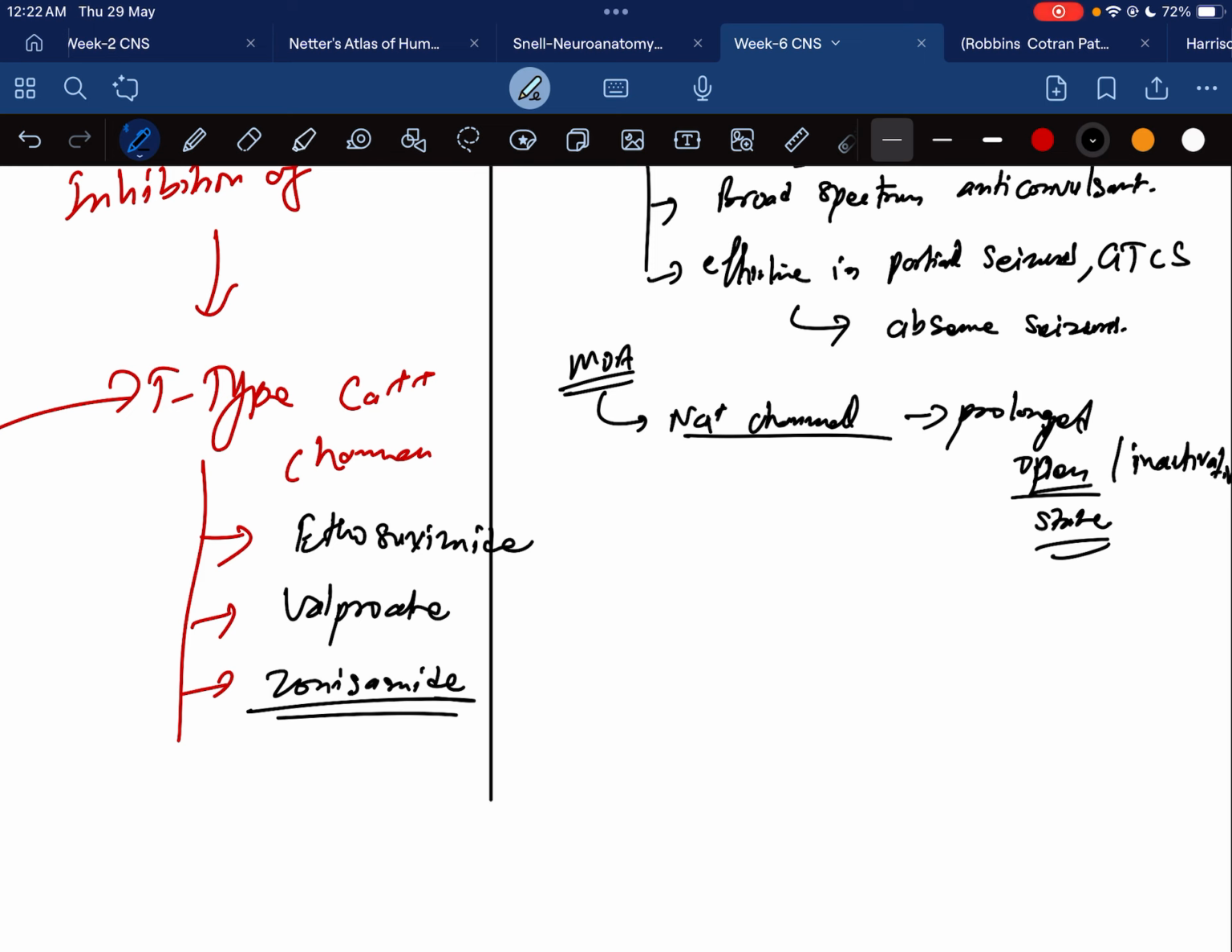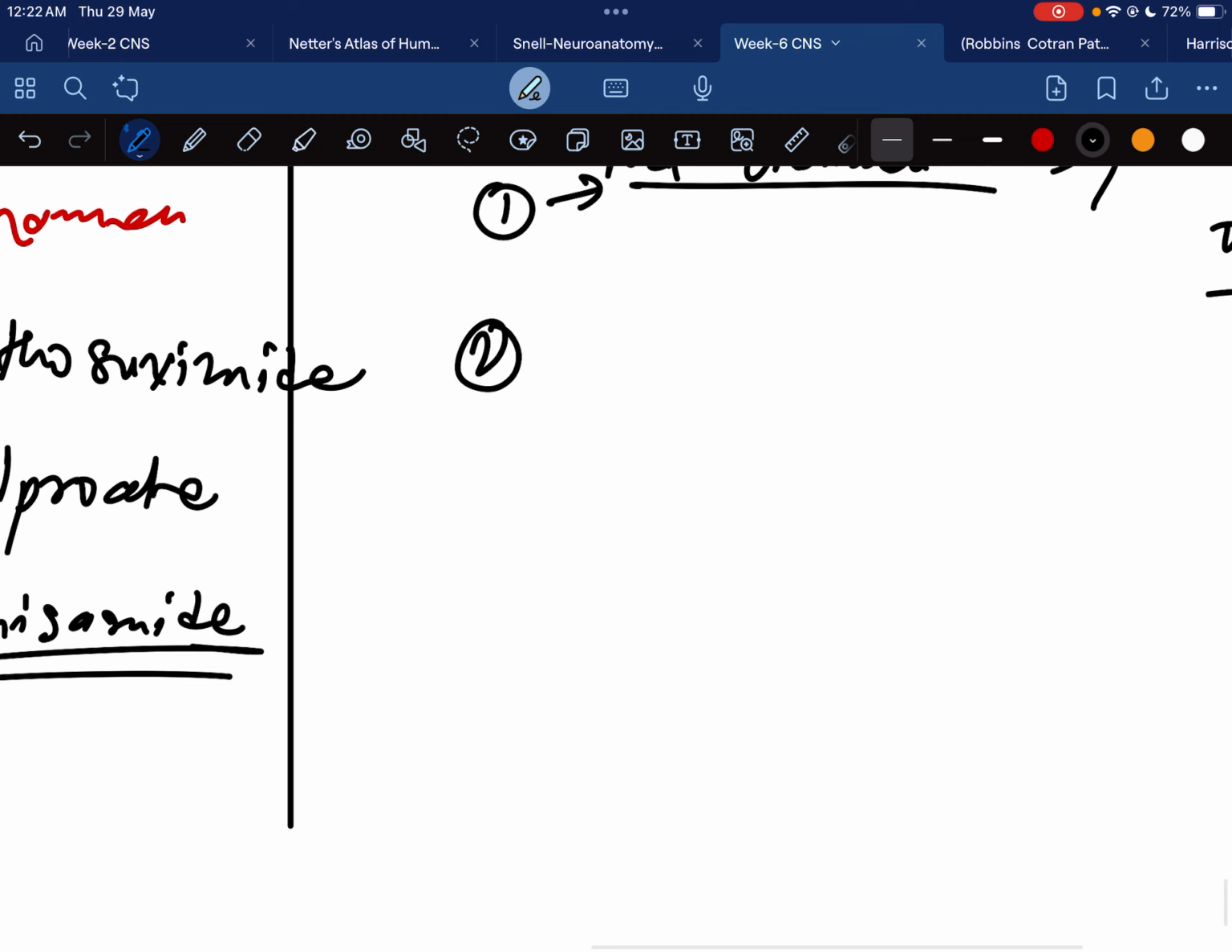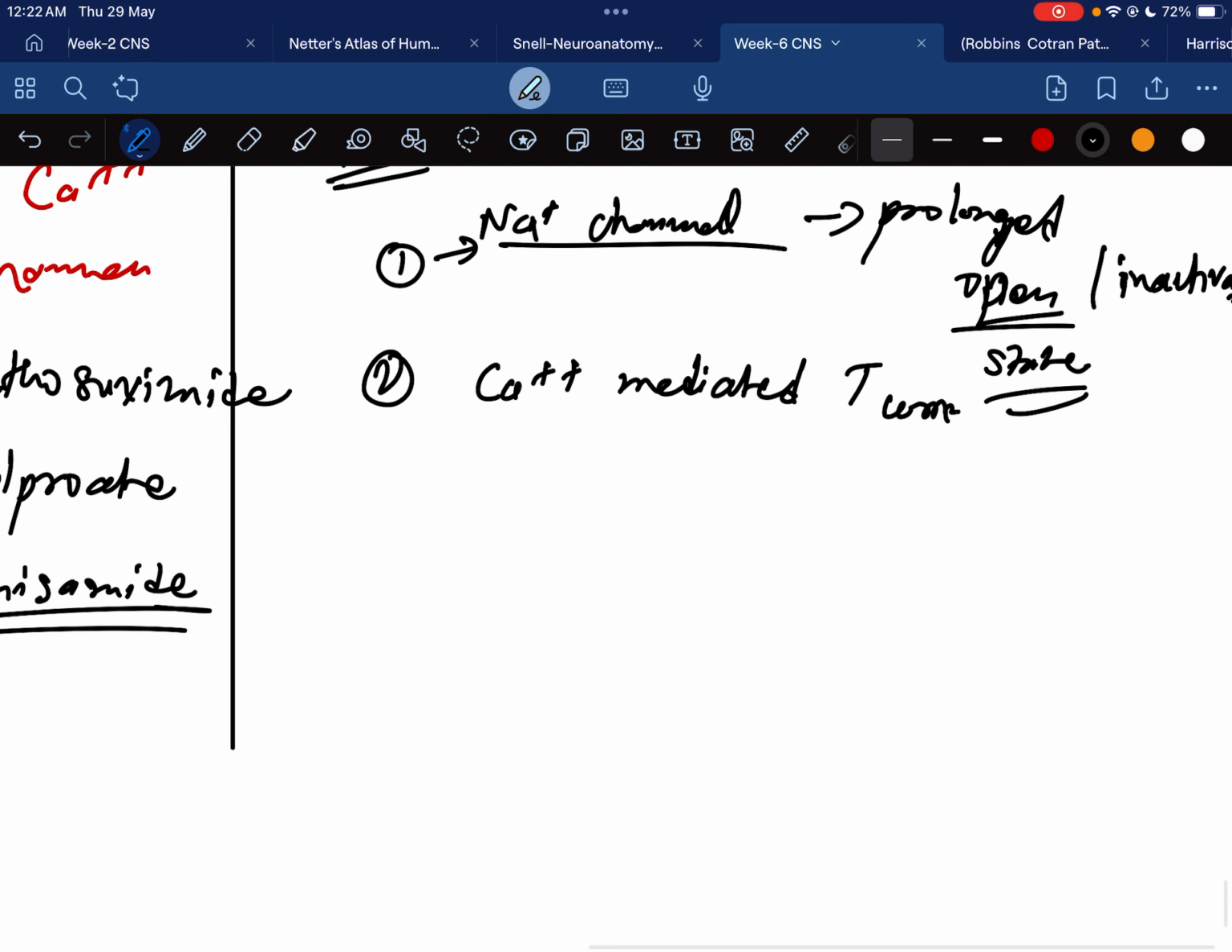So this is a weak one, this is one MOA. Another one is weak attenuation of the calcium mediated T current. So it also acts on the calcium mediated T current. And the third action is the augmentation of the release of GABA, and it helps release of GABA by inhibiting its degradation as well as increasing the synthesis of glutamic.